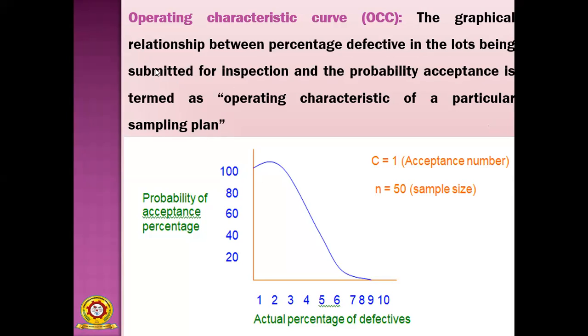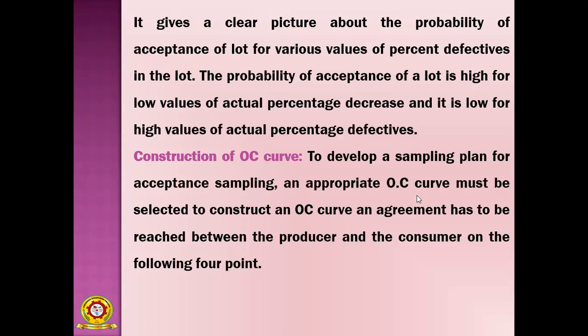First, understand the concept from the graph. The actual percentage of defectives is 1, 2, 3, 4, 5, 6, 7, 8, 9, 10. Here we determine the percentage of defectives, that means the acceptance number. The probability of acceptance is shown as a percentage: 20, 40, 60, 80, 100, with C equal to 1, that is the acceptance number is 1, and N equal to 50, that is the sample size.